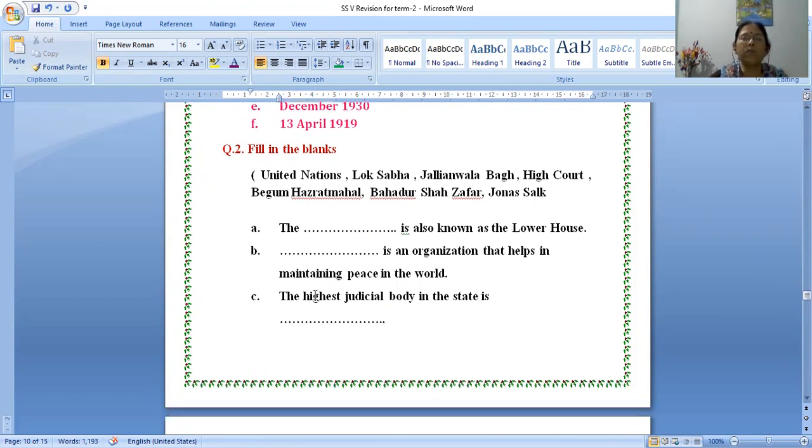Now the third one: the highest judicial body in the state is. What is the correct answer? High Court. Yes, the highest judicial body in the state is High Court.